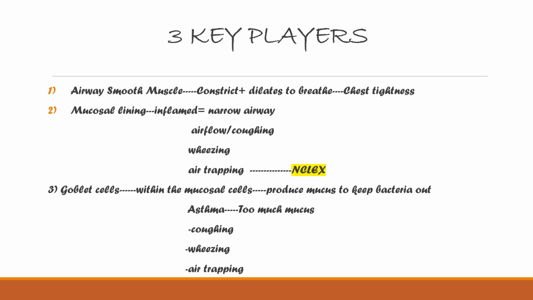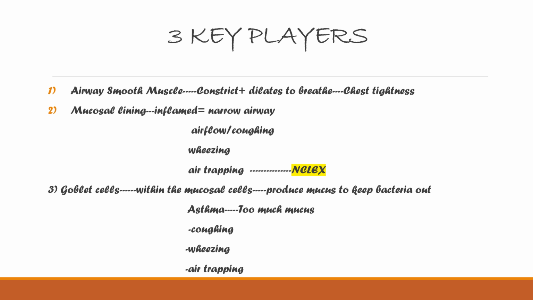Then there are the goblet cells, found within the mucosal lining. They produce mucus to keep bacteria and other infections out. When asthma happens, the person will have too much mucus production. We know that when we have too much mucus production, even in a normal person, what will happen? They will be coughing, they will be wheezing, and air trapping will be there. So remember the key point, air trapping, when an NCLEX question is asked.